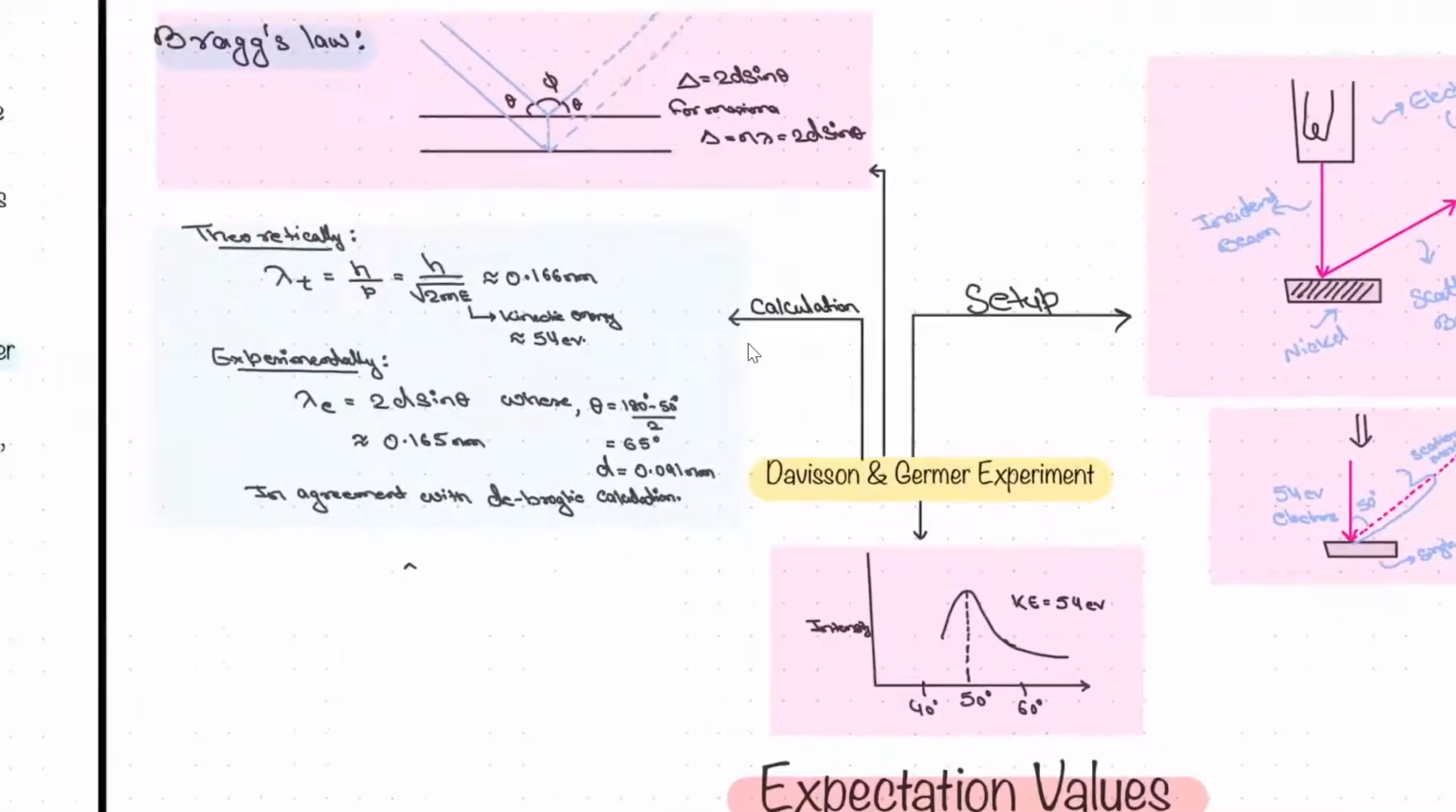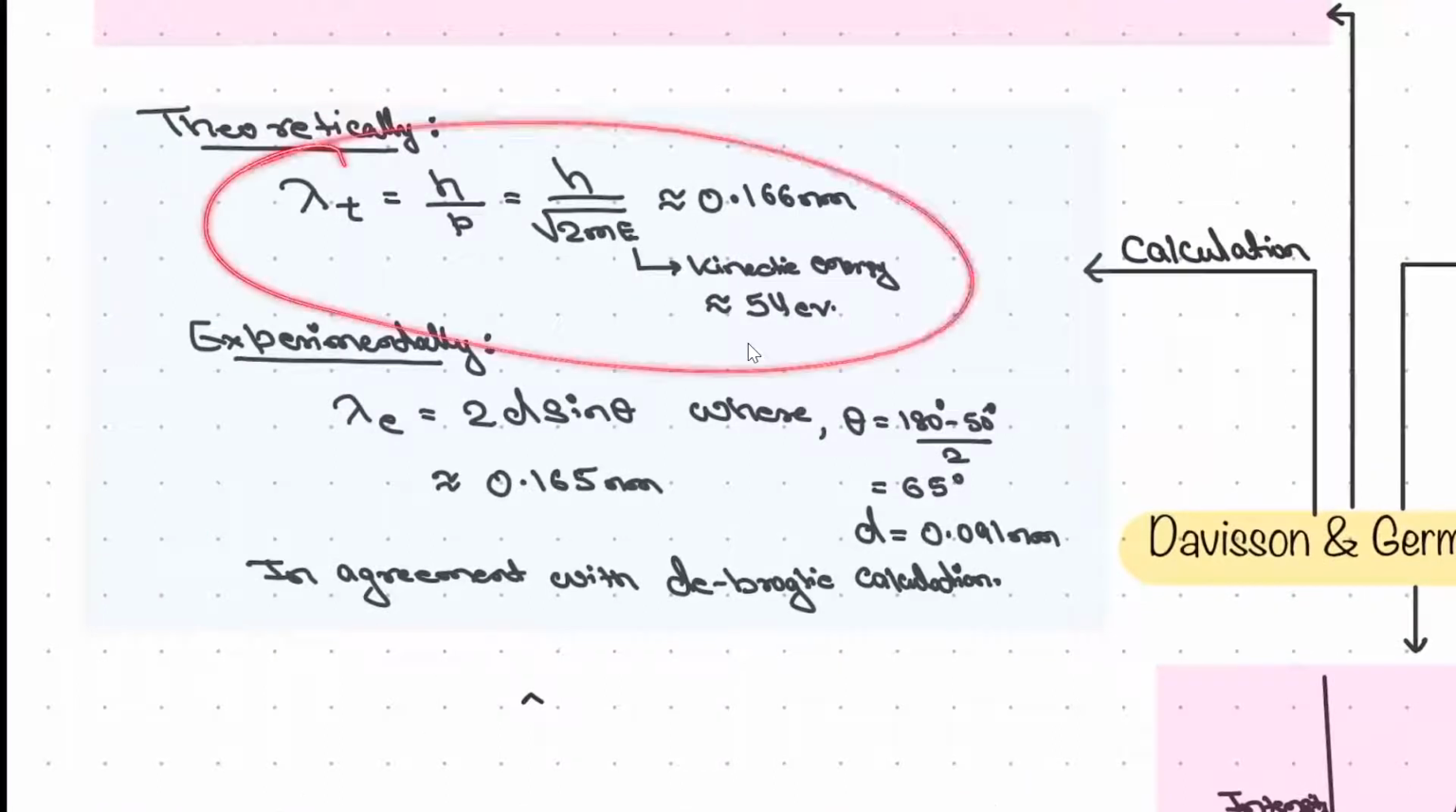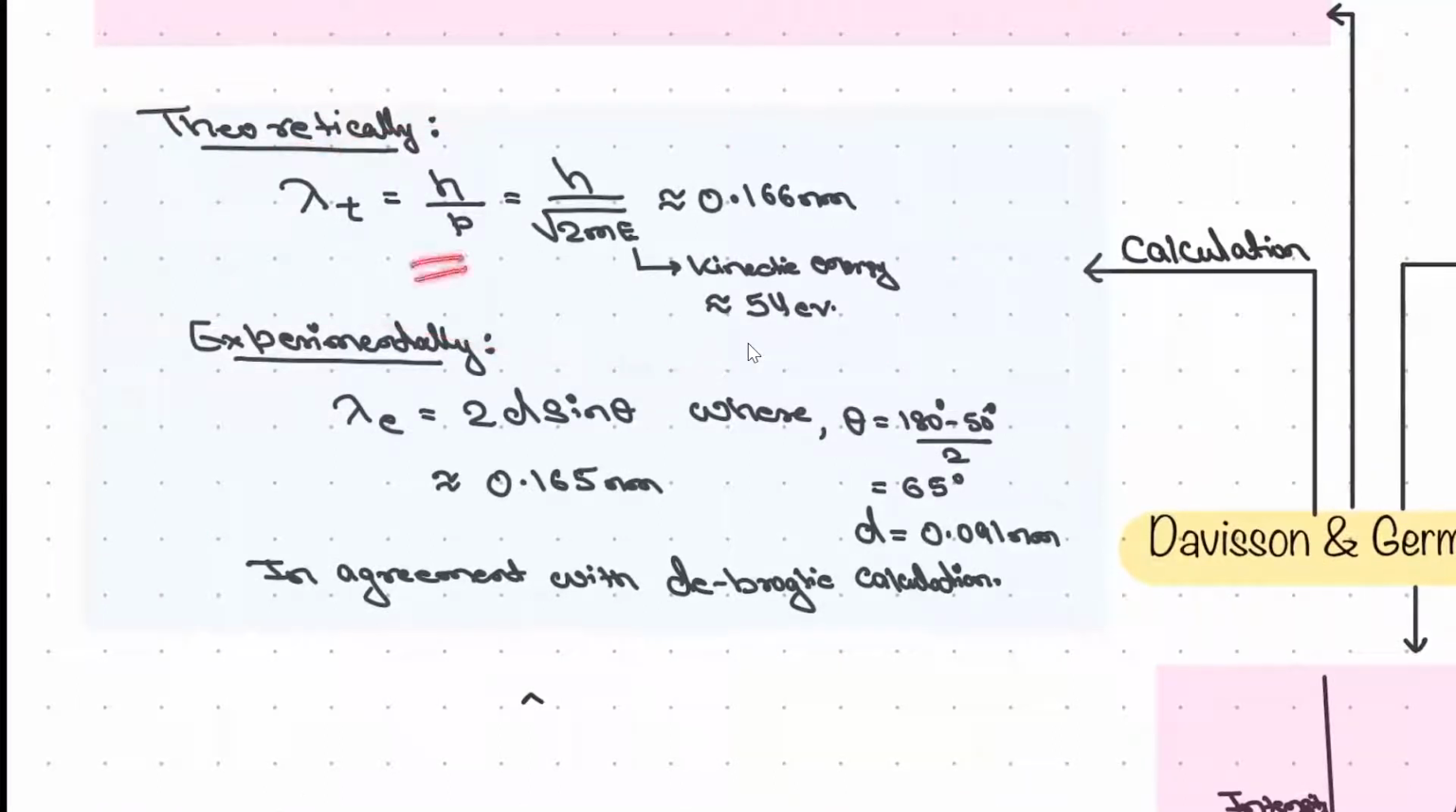Some calculation you can see there; I have tried to put it here. So theoretically, what happened? Lambda theoretical is h by p, that's our formula. E was 54 electron volt that we have given. If you put this in, the theoretical value comes out to 0.166 nanometer. And when we do this experimentally, lambda is 2d sin theta. Remember, delta x equals 2d sin theta, which equals n lambda.